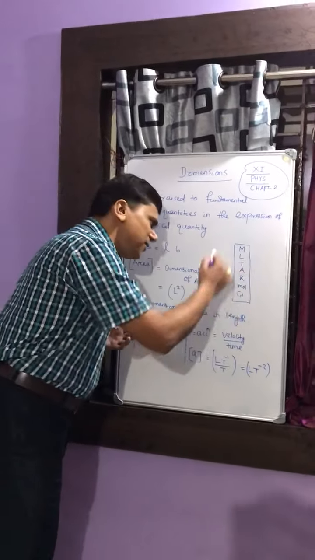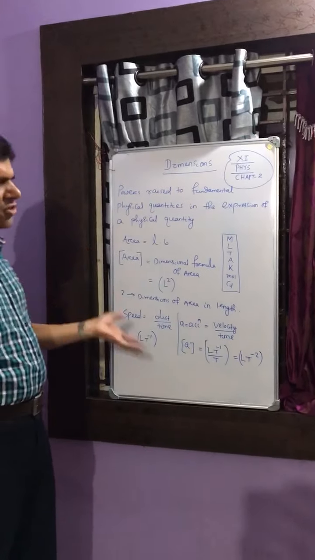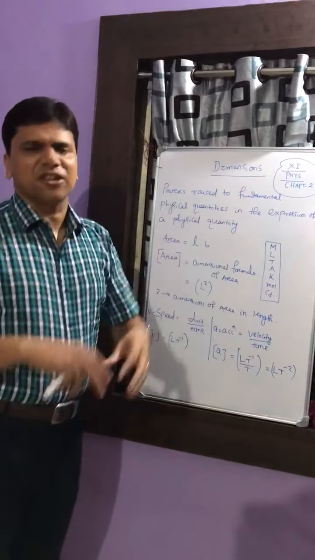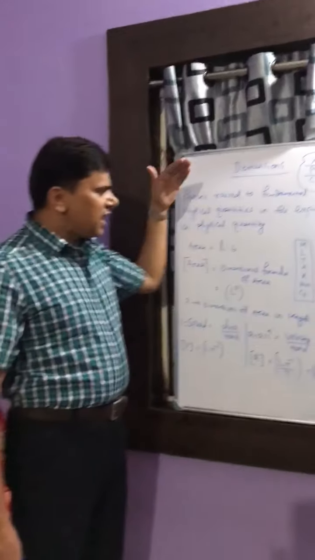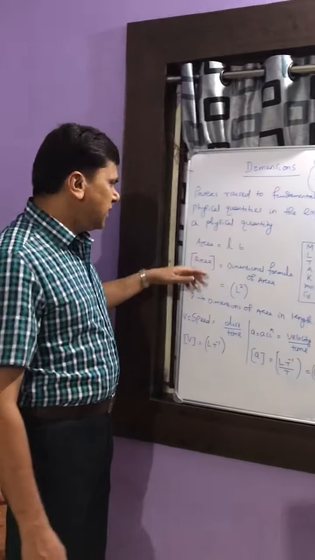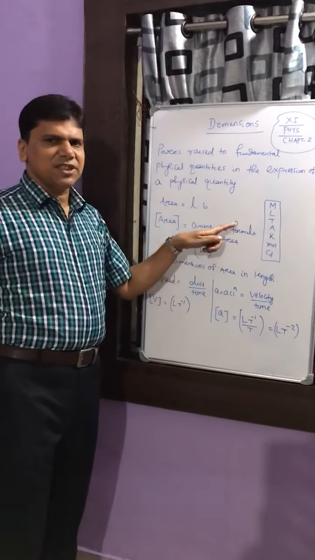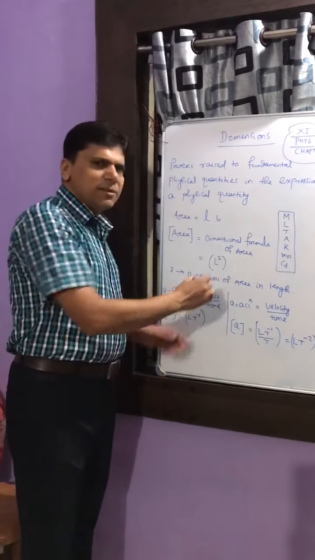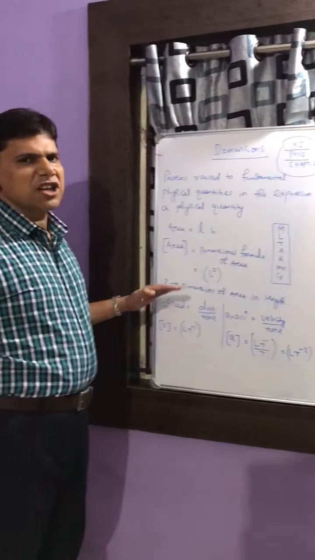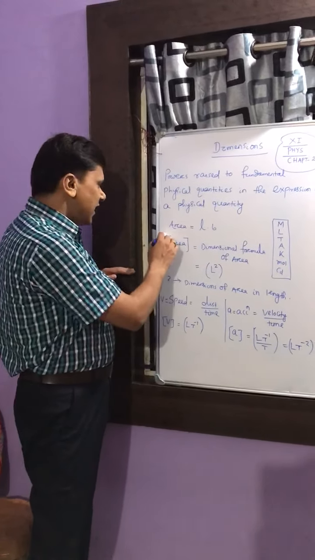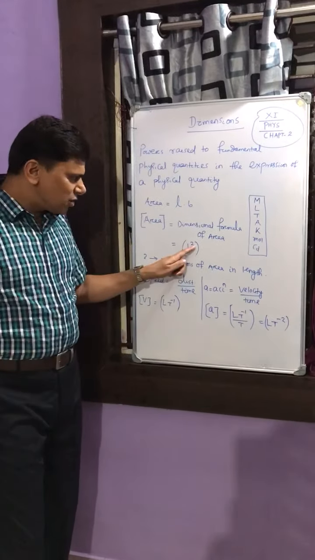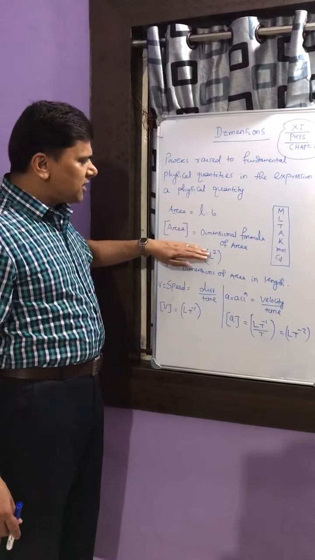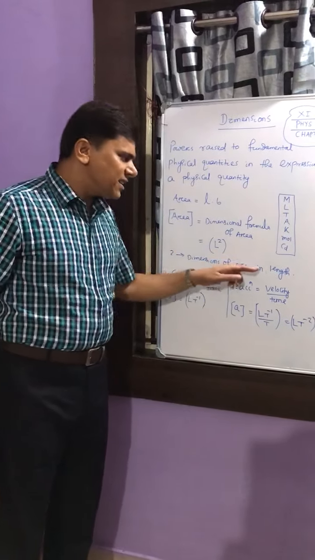These are used to write the expression for any other physical quantity, and the powers raised in these fundamental quantities are called the dimensions. For example, in the dimensional formula of area, this 2 is the dimension, and it is in length.